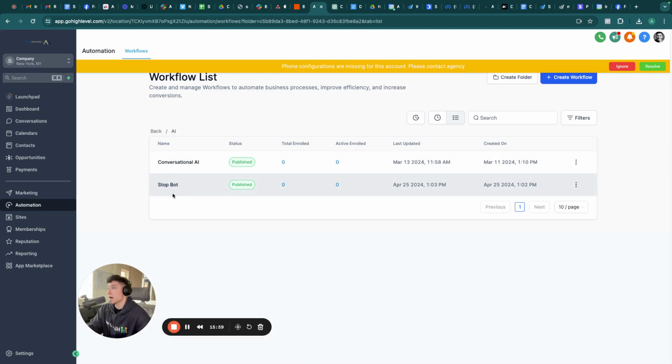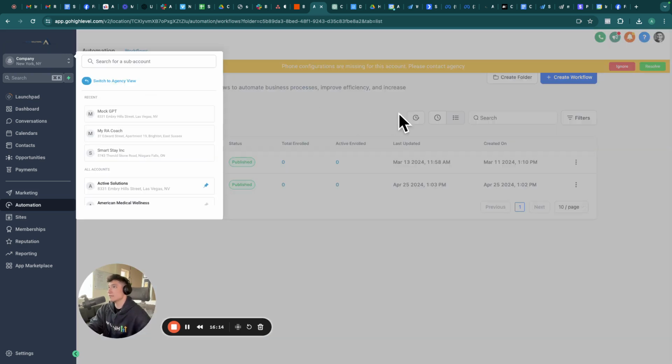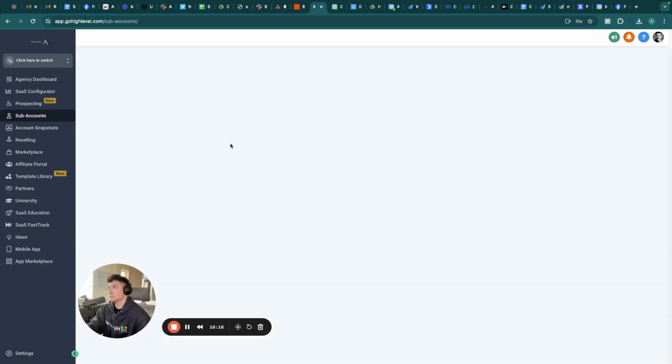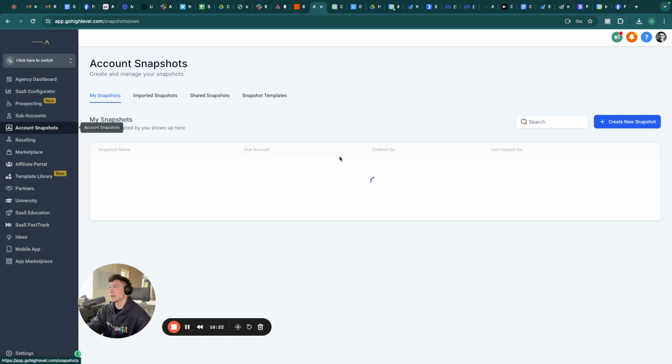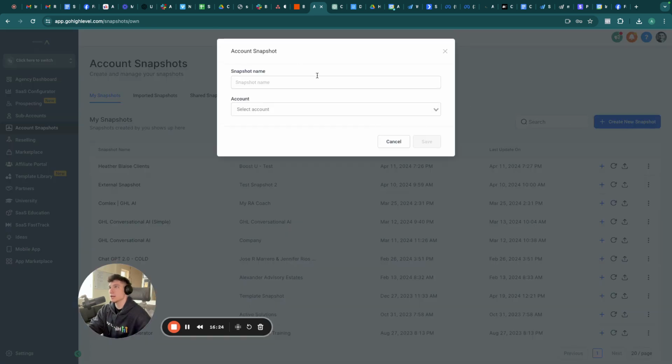Okay, now we want to make this repeatable, and we want to make it easy. It needs to be a rinse and repeat process, so that we're able to just plug and play anytime we onboard a client. This is how we're going to do this. So we have this made, right? We're going to go to our agency view, and we're going to make sure to create a snapshot of that specifically. So we're going to create a new snapshot.